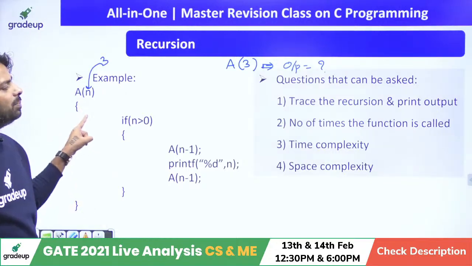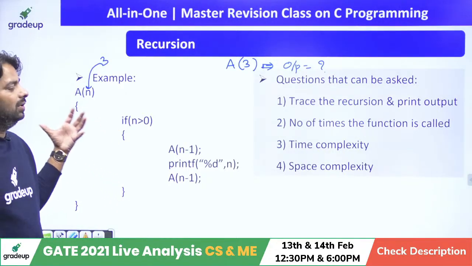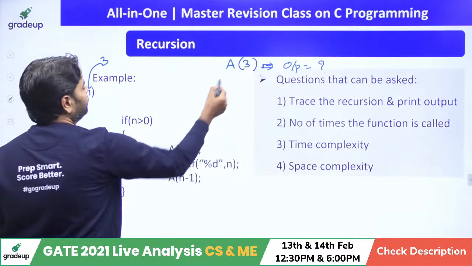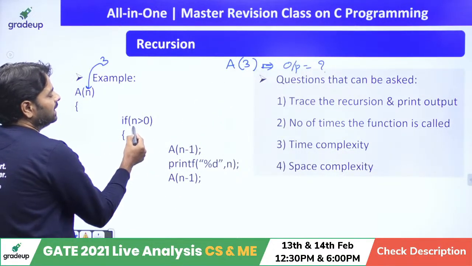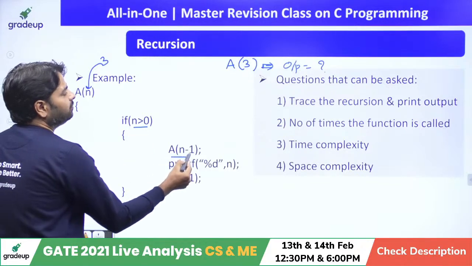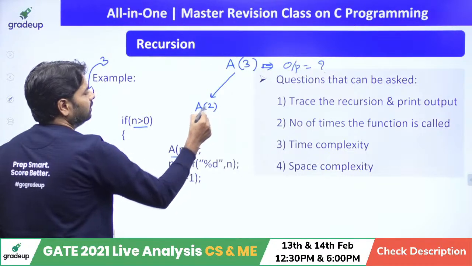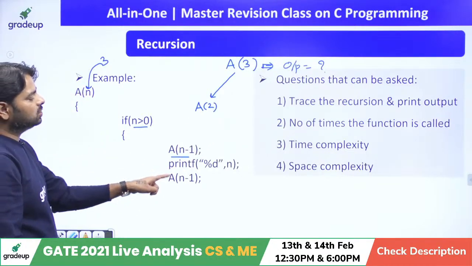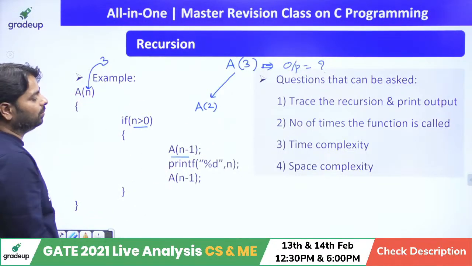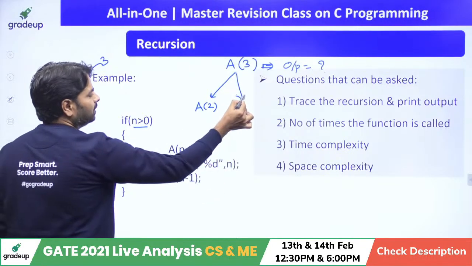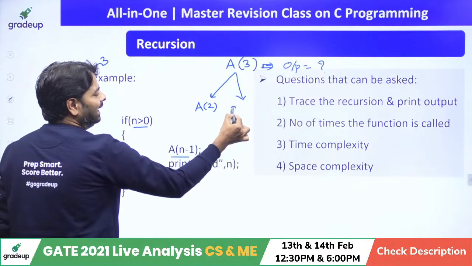So you need to call properly. You can create the call tree or whatever you want. So A of 3, when you call, n is greater than 0, so A of 2 will be called. But in future, this will be executed, not now. You are going to print n later.